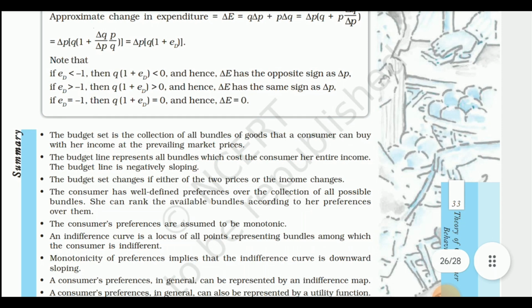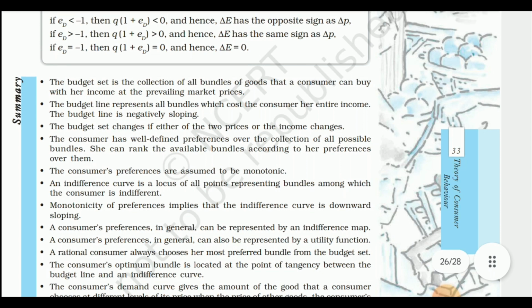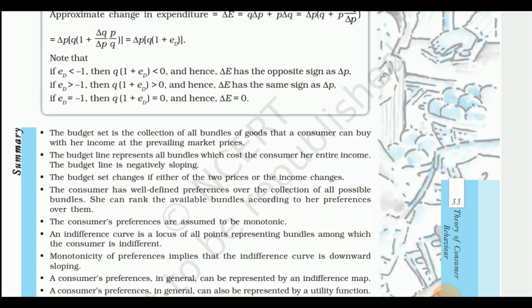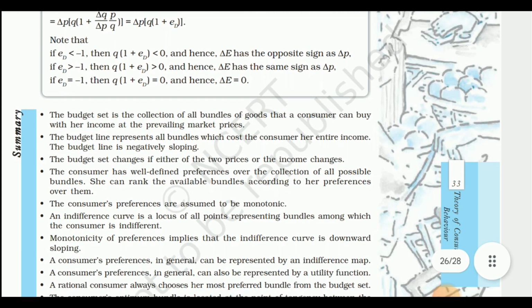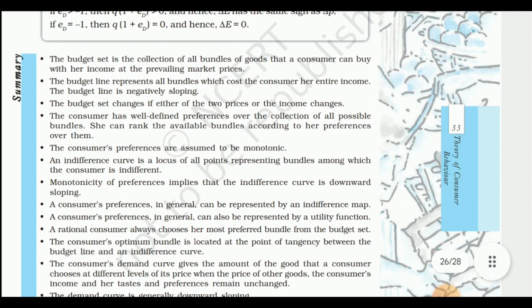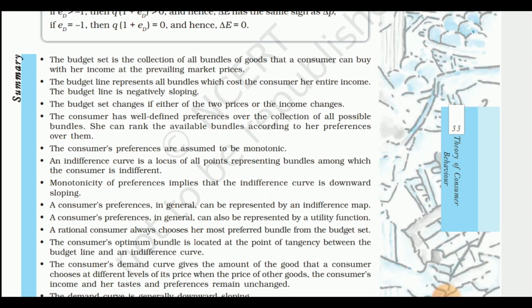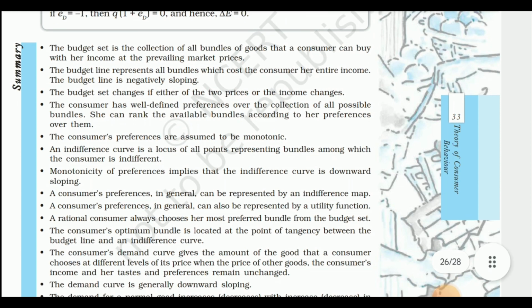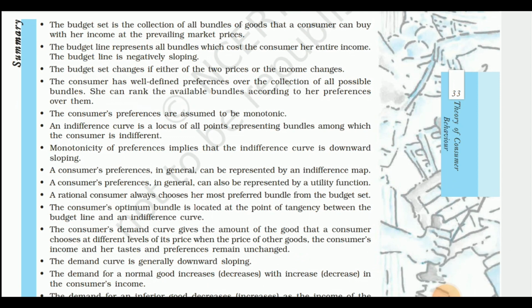This equation we can see. Note these three equations. Now the main summary: the budget set is a collection of all bundles of goods that a consumer can buy with her income at prevailing market prices. The budget line represents all bundles which cost the consumer her entire income. The budget line is negatively sloping. The budget set changes if either of the two prices or the income changes.